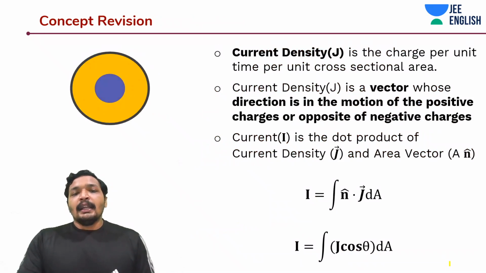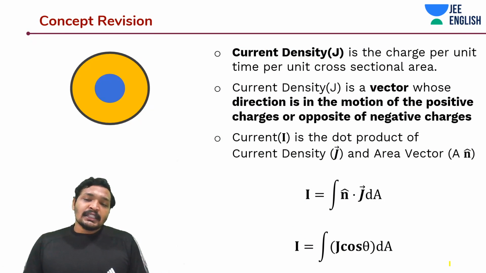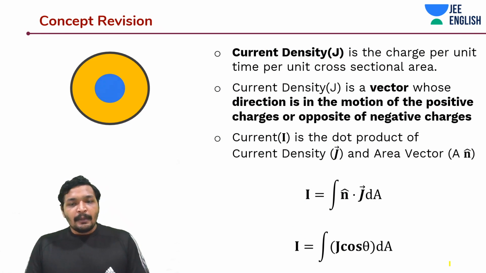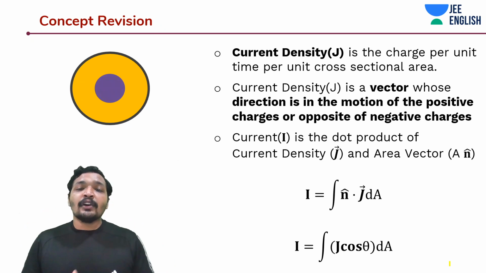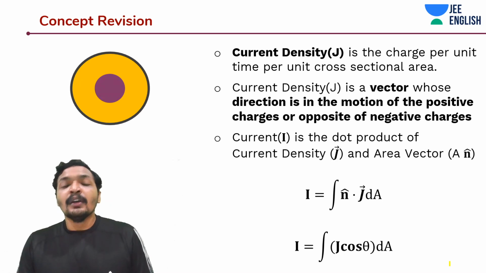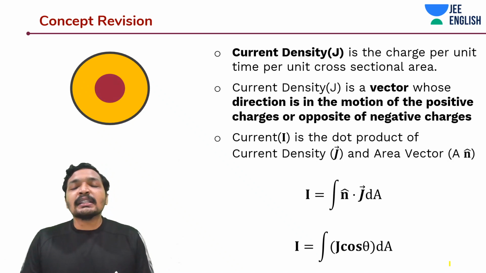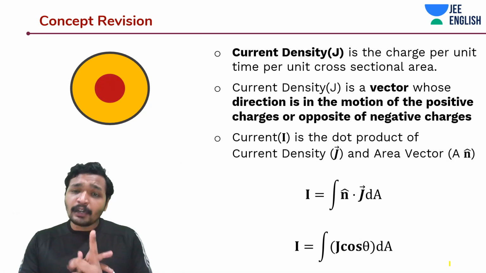Alright guys, let's understand current density and the relationship between current density and current, because these are some things that we need to understand before getting into the crucial concept of the day, Ohm's law. So what is current density? Current density is nothing but a vectorial quantity.